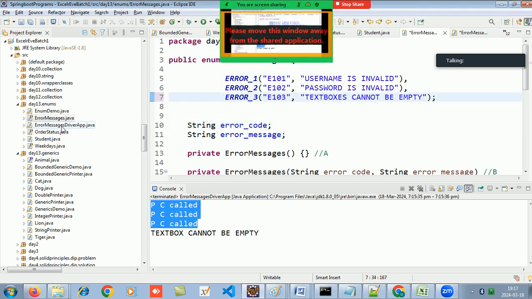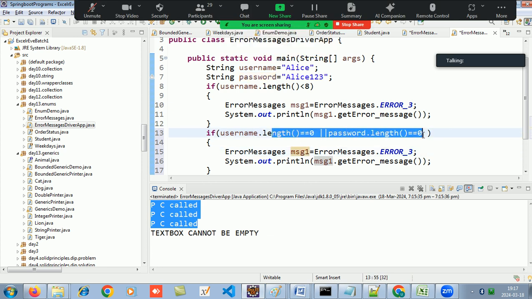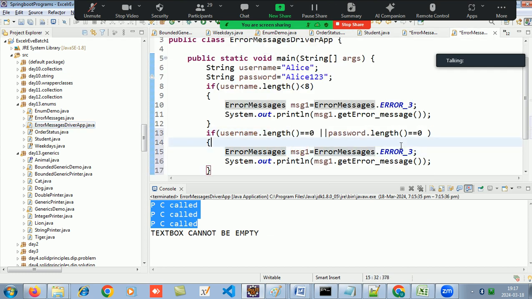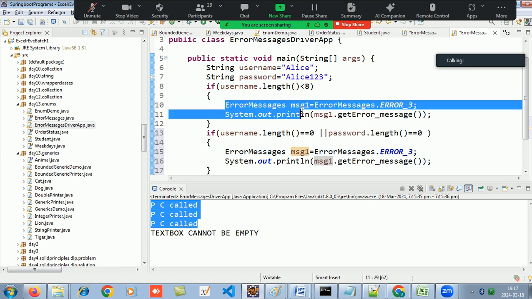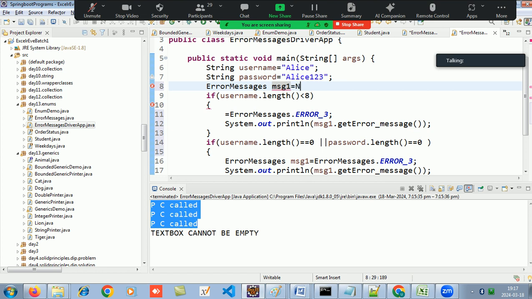Now, if any one of them is empty, which error message will it throw? This one, right? So I can come here and say error message dot 3, and make a reference of it at the start, and then just create the objects.